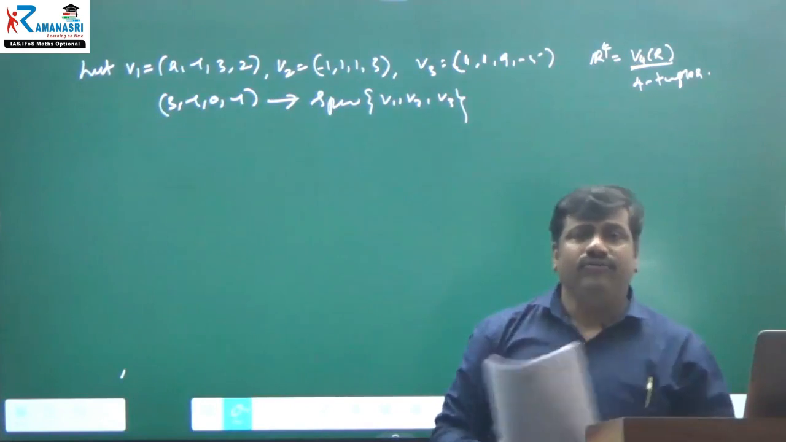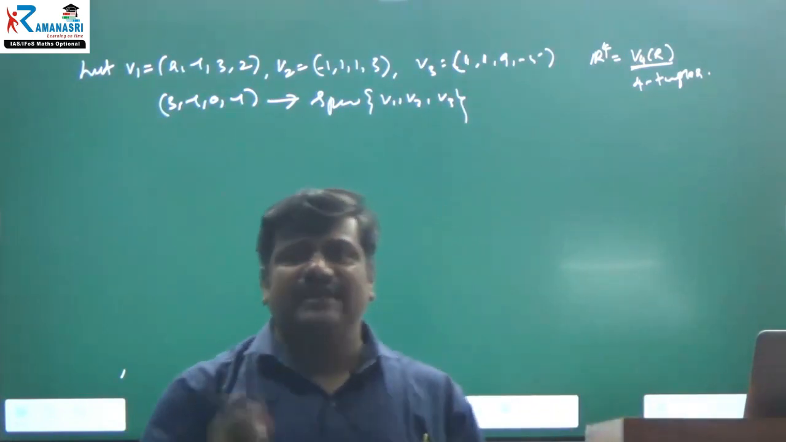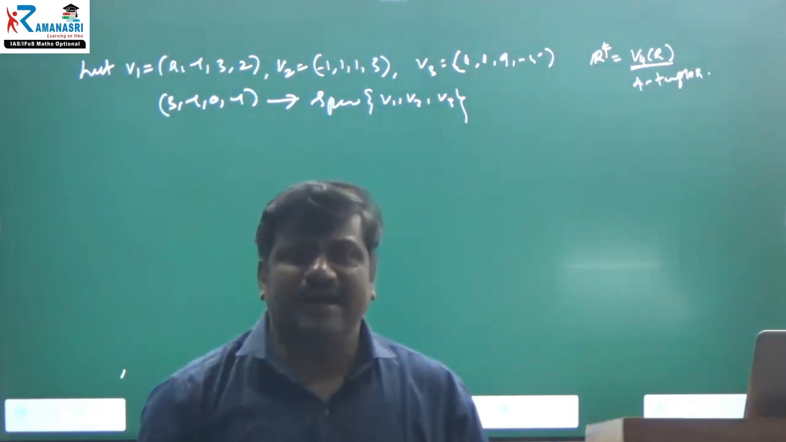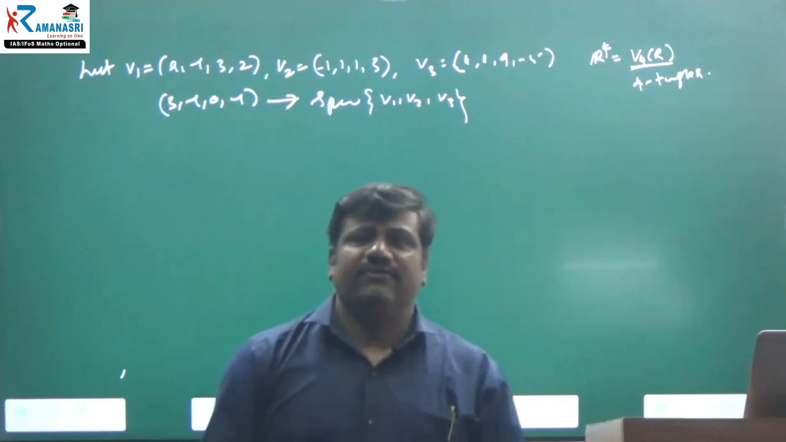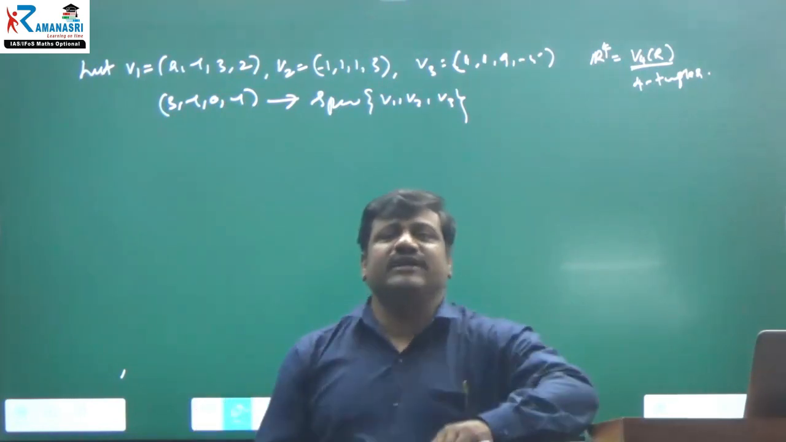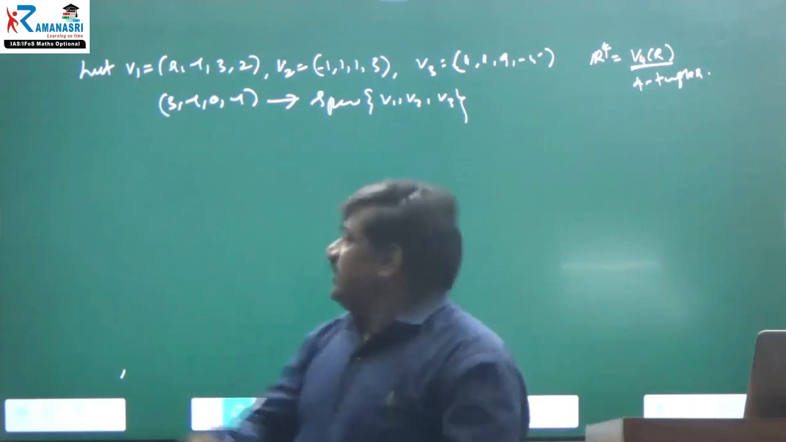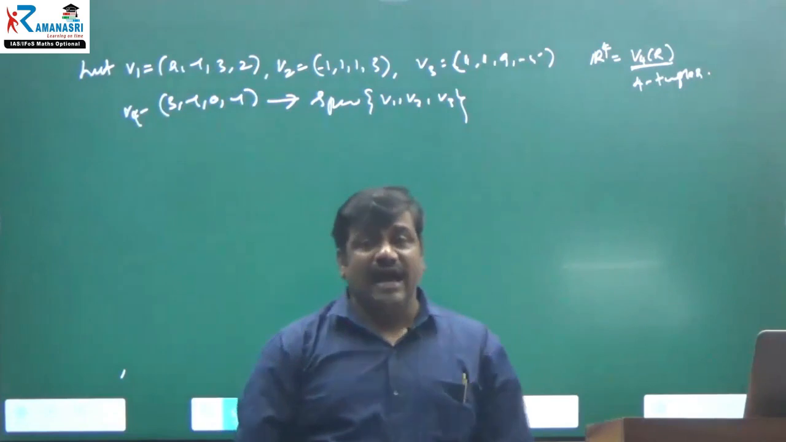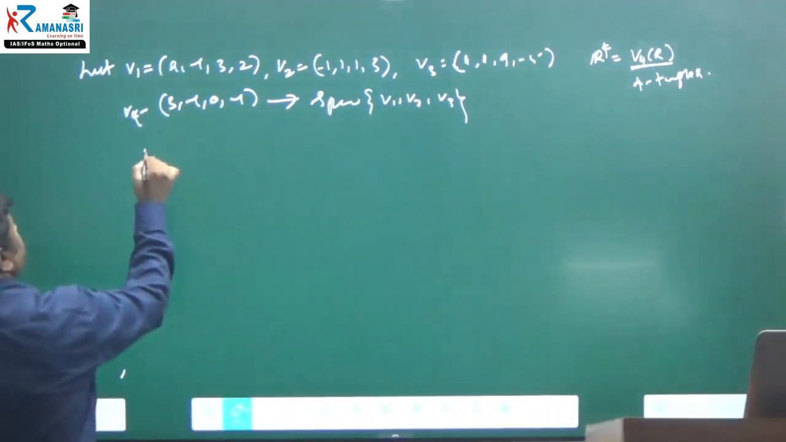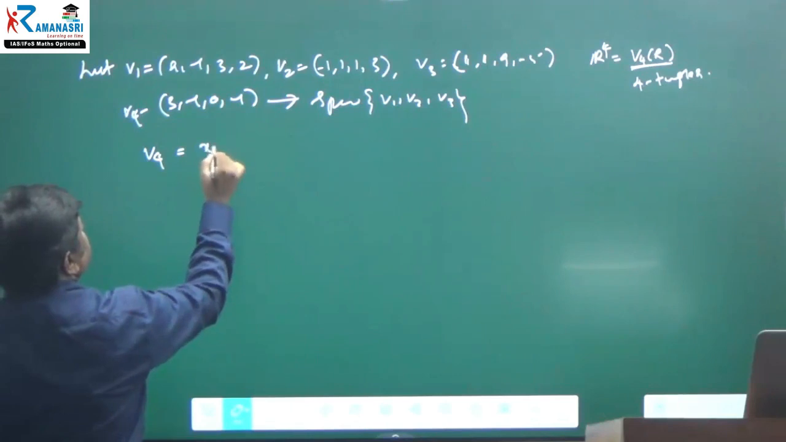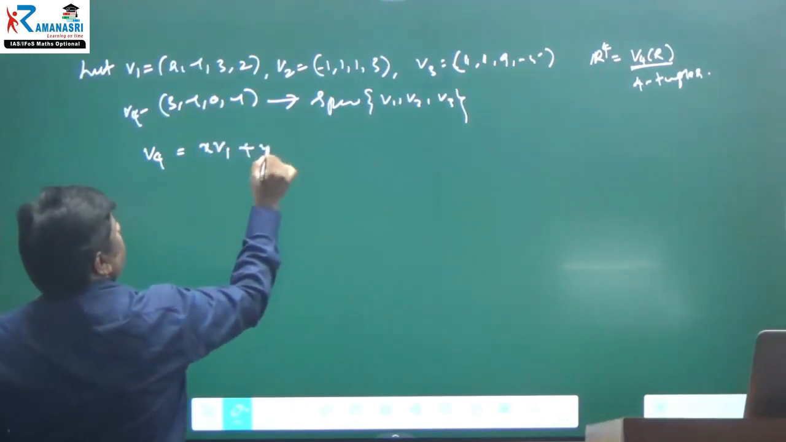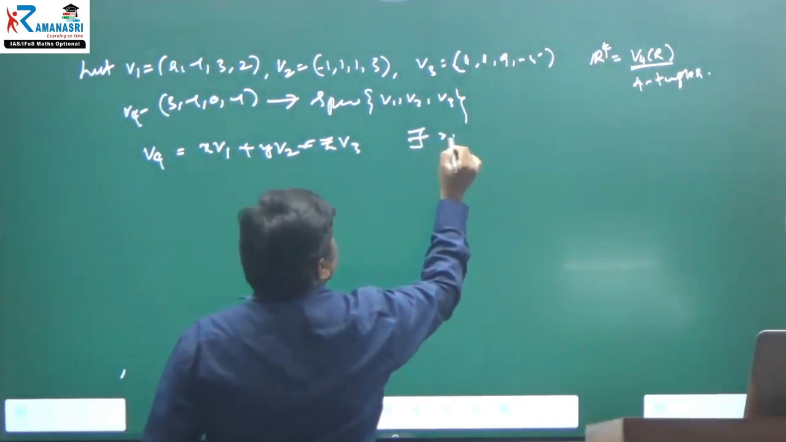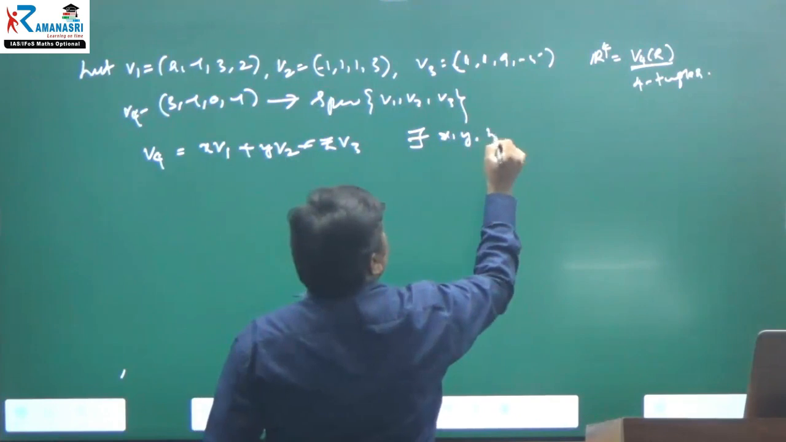Now, we know that if a vector is spanned, it lies in L of S. Linear span is nothing but the linear combination of the vectors. Here, let this vector be V4. If V4 is spanning V1, V2, V3, I can write V4 equal to x into V1 plus y into V2 plus z into V3, where there exist scalars x, y, z belonging to the field.